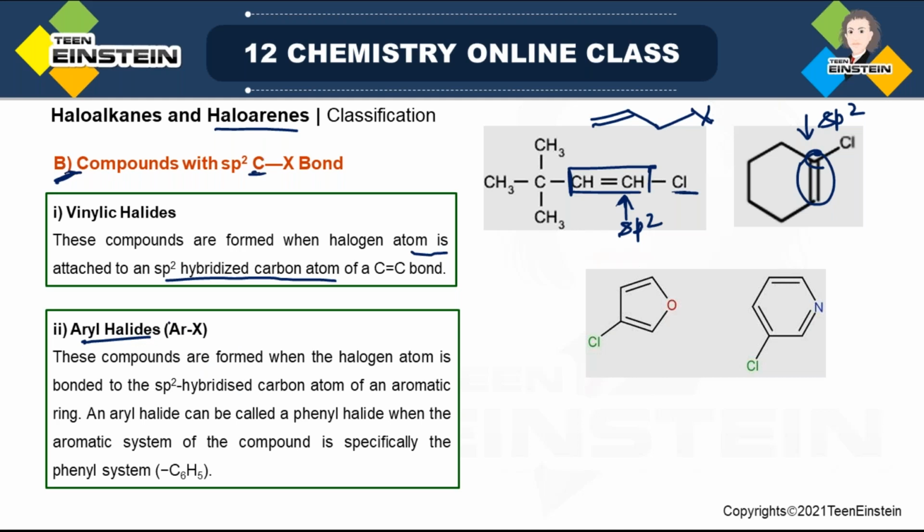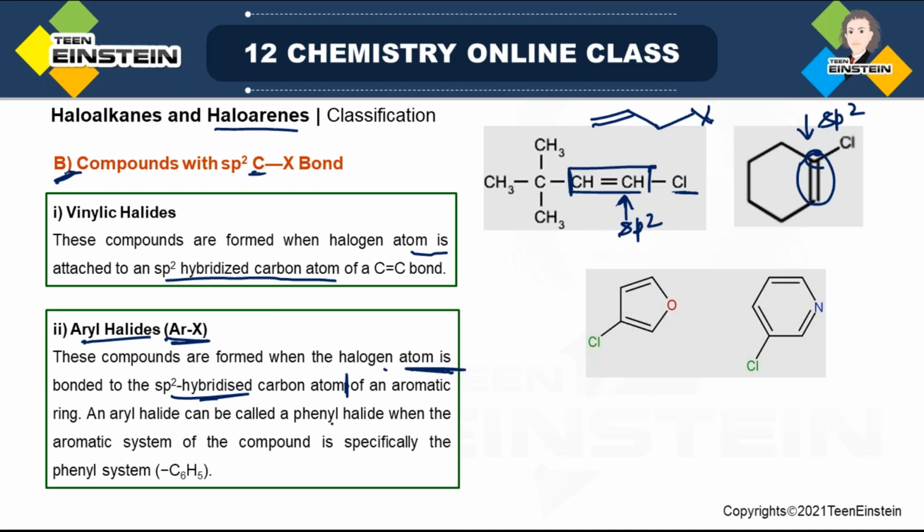The second one is aryl halide. From the formula it is clear the halogen is directly attached to the benzene ring, or it may be some other aromatic ring. Not necessarily it has to be benzene always. Aryl means it may be any other aromatic ring also. These compounds are formed when the halogen atom is bonded to an sp2 hybridized carbon atom of an aromatic ring. If you end the statement before that, it is the same as the previous one, because in the previous one also it is an sp2 hybridized carbon. But now see, it is an sp2 hybridized carbon atom of an aromatic ring. That is the difference with the previous one.